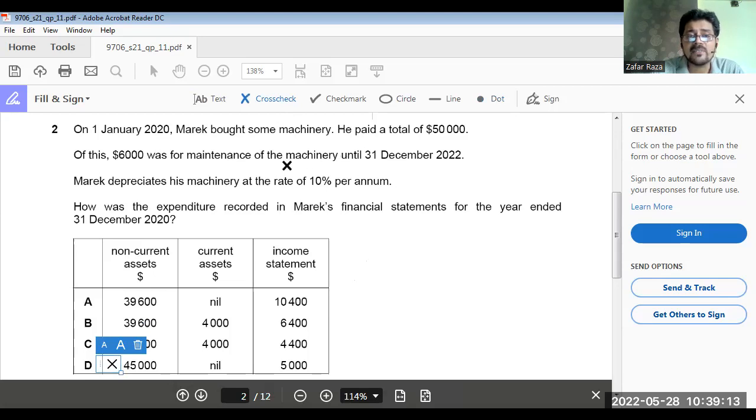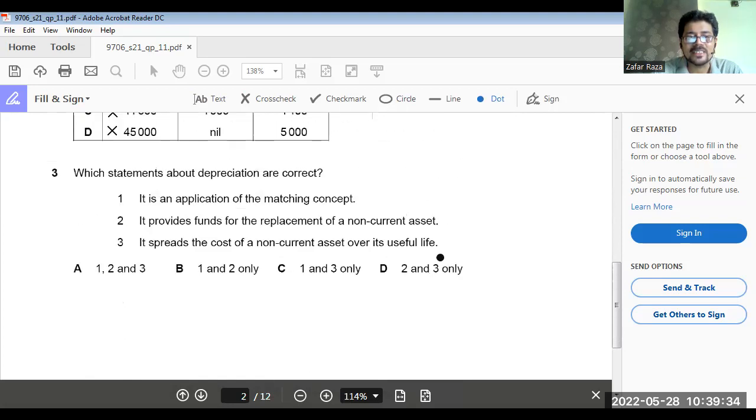That means we have a prepaid current asset. So B option. C or D are useless. Now out of A or B, B option is the answer because we have some prepaids also. Getting my point? Okay.